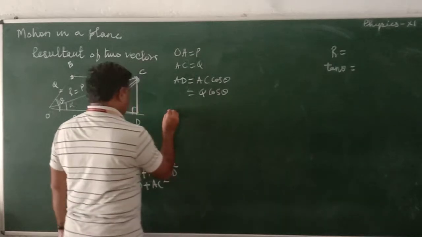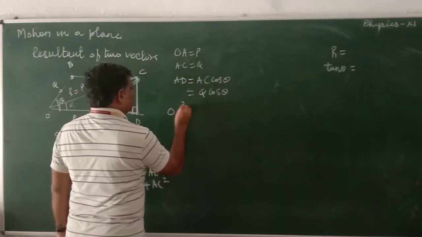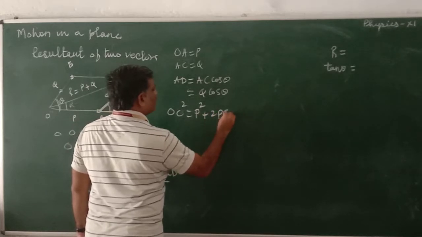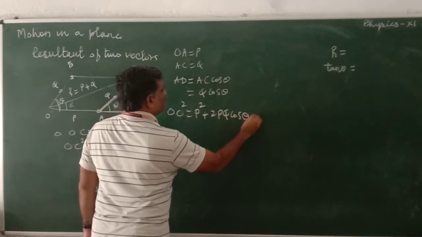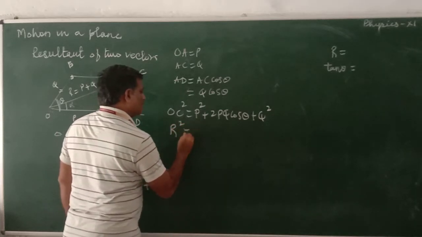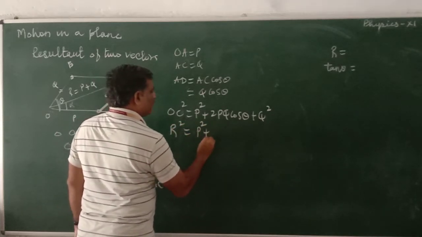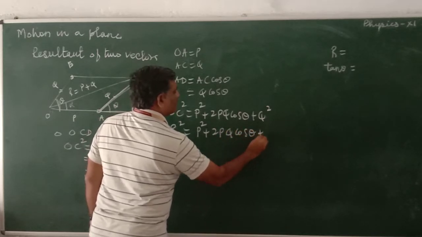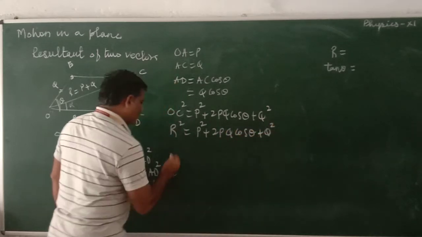Therefore, OC square is equal to P square plus 2PQ cos theta plus Q square. This is R square, equal to P square plus 2PQ cos theta plus Q square.